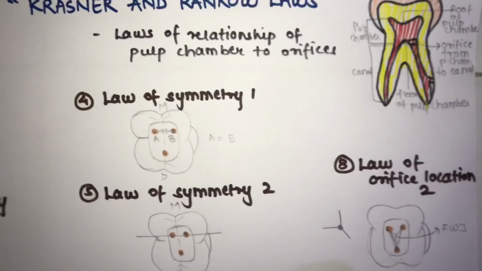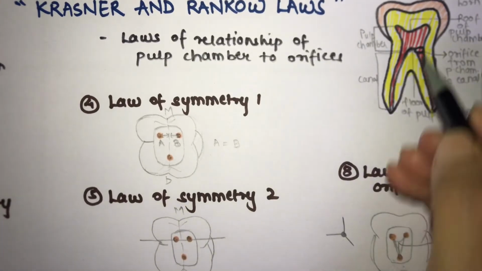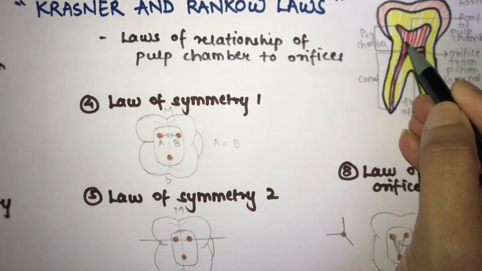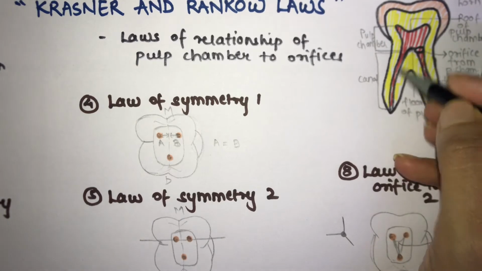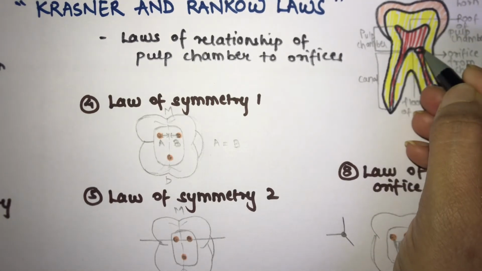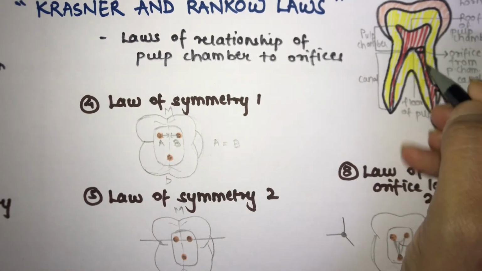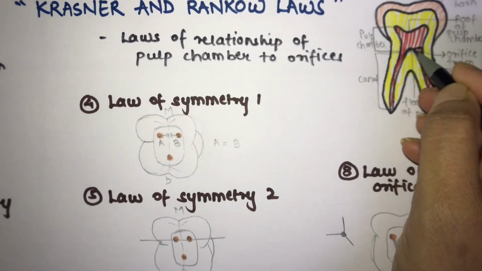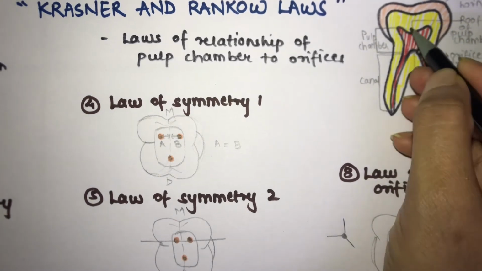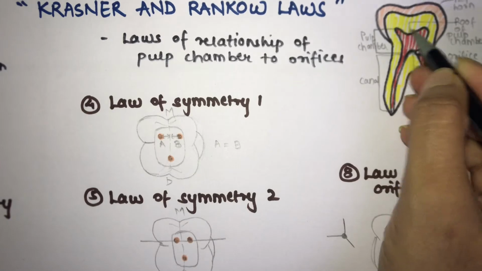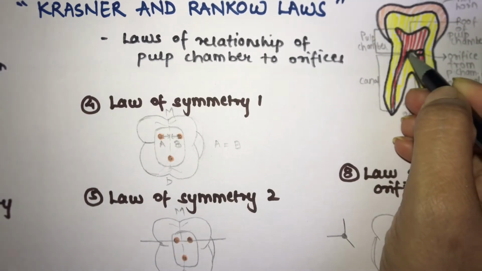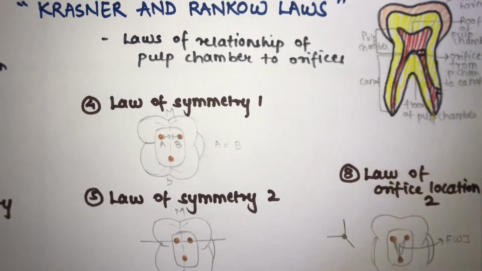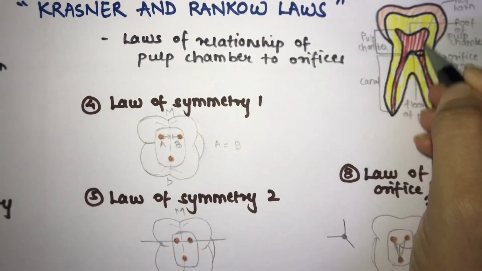Now this is the diagram of your tooth. This is your pulp chamber. The crown portion is known as the pulp chamber. Over here in the root, it is known as the root canal. The orifice is where the pulp chamber opens into the root canal. Then this is the pulp chamber, as I said. This is the roof of your pulp chamber. This is the floor of your pulp chamber, same as for your room. So you have a roof and a floor, and the walls, so these are the walls of your pulp chamber.